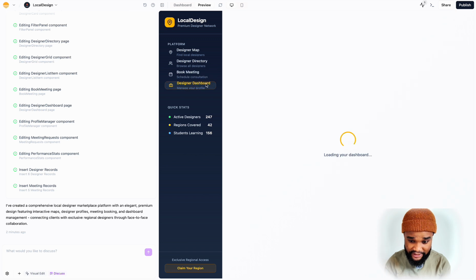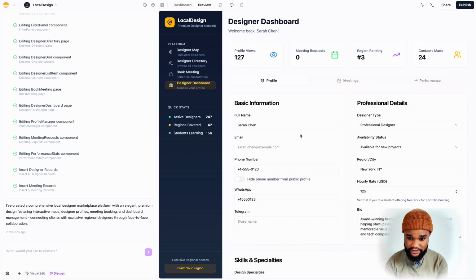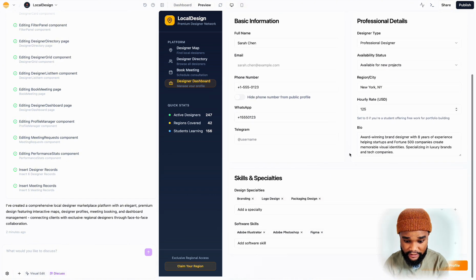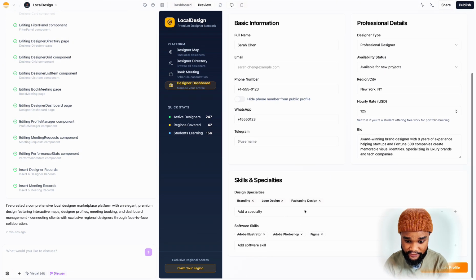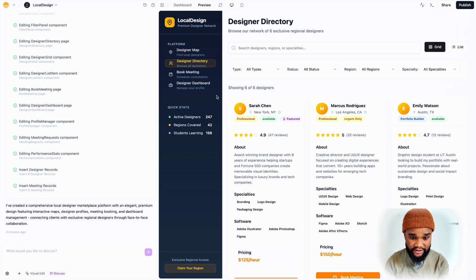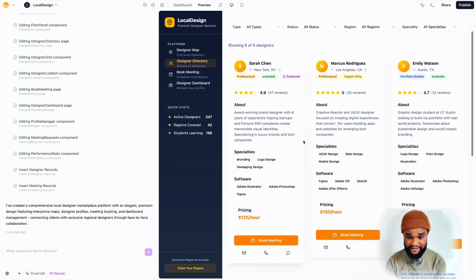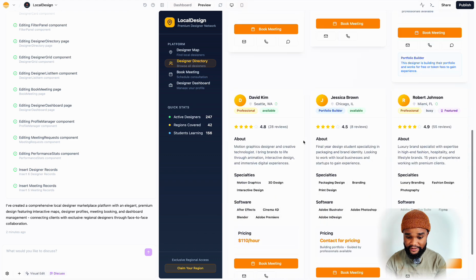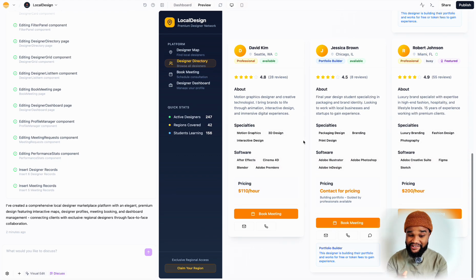So let's go to the designer dashboard. All right, so we've got the profile here. This is my dashboard, as you can see. You can add skills and specialities. Okay, book meetings. Oh, you even have this bit here. Wow. All right, this is already a product that you can probably launch already, but it probably still needs a bit of work here and there.